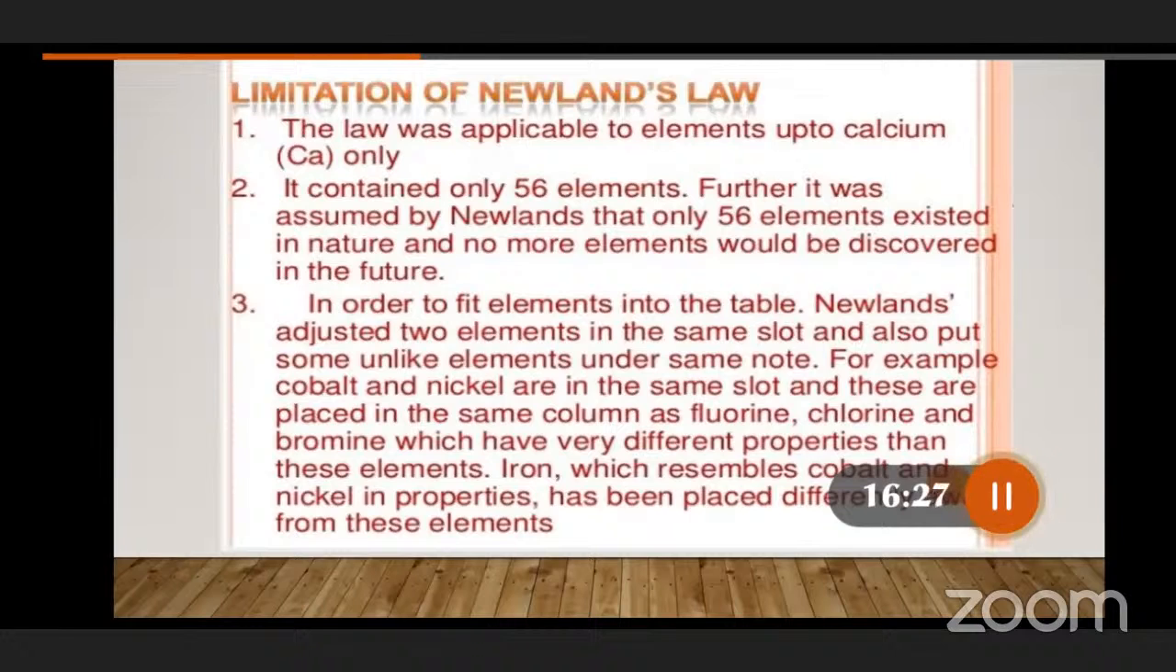So the major drawbacks, if you observe the limitations of Newlands: first, it is applicable only up to calcium. There is no place for the upcoming elements. The Newlands table has only 56 elements. And the third one, some elements which have a metallic nature are placed in a similar column with non-metals. So non-metals and metals are kept in the same column itself. Because of that reason, the Newlands periodic table, John Newlands' law of octaves, also has some drawbacks.